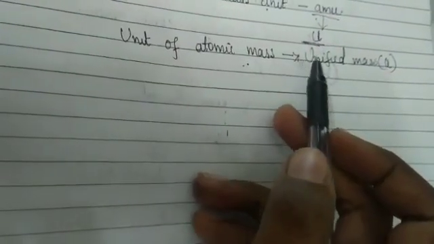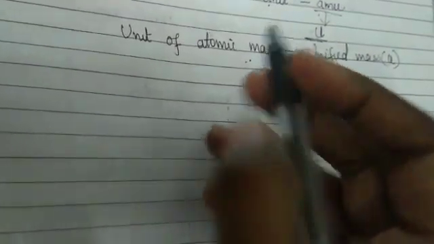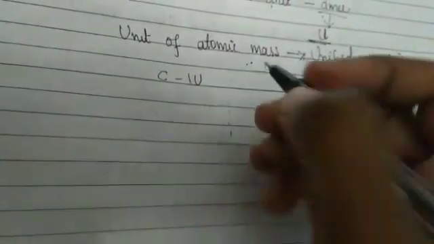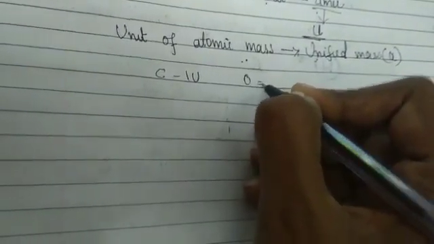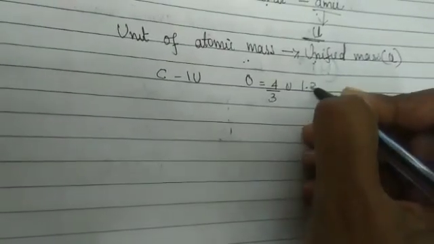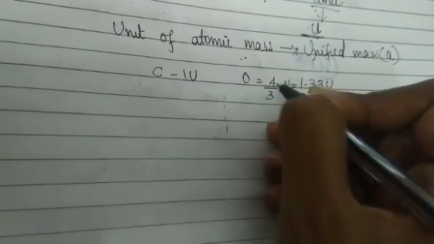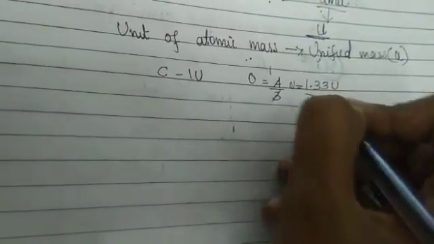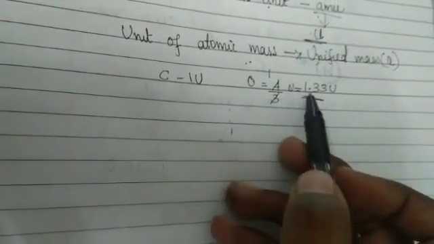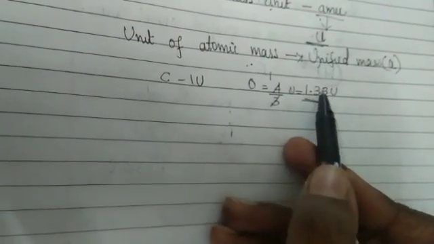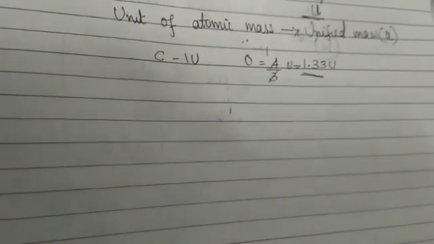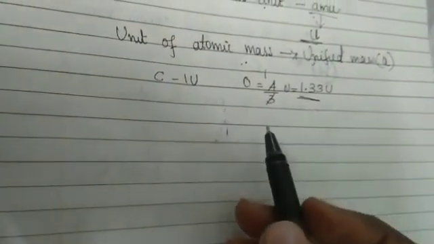If we assign the mass of one carbon atom as 1 U, then what is the mass of oxygen? It is equal to 4 by 3 U, that is 1.33 U, right? However, using these decimal values is very difficult, right? So it is more convenient to have these numbers as whole numbers, or as near to whole numbers as possible.